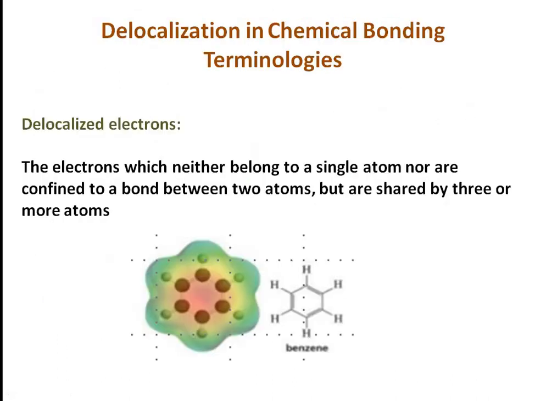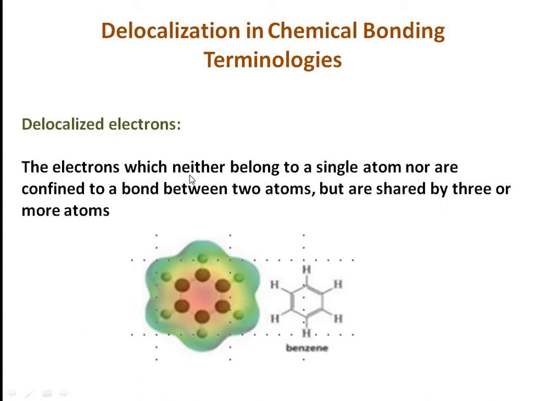So wherever there is conjugation, there is the possibility of delocalization in the chemical bonding of a molecule. That means these pi electrons, when found in conjugation, can shift to their neighboring positions. This pi electron can move to this place, this pi electron can move to this place, and this pi electron can move to this place. So this is what we call delocalization, and therefore conjugated systems have delocalized electrons.